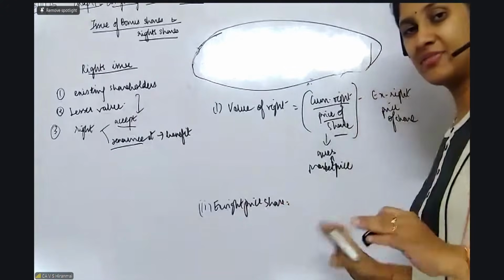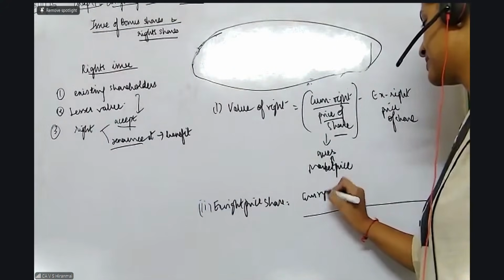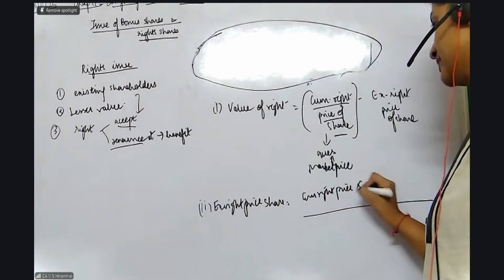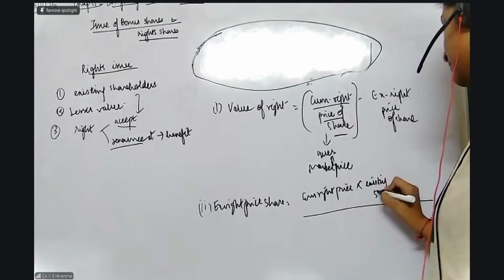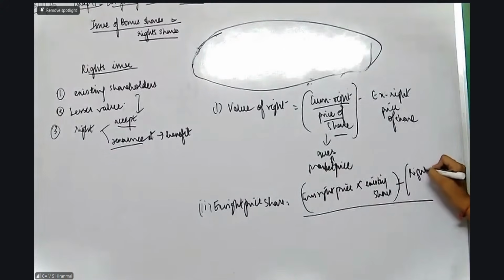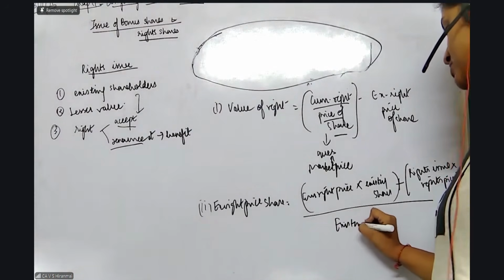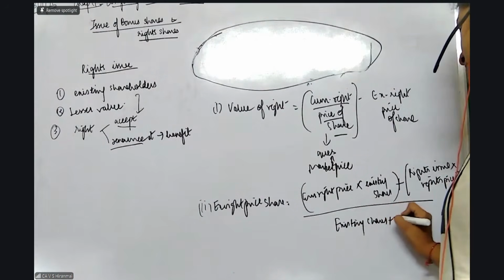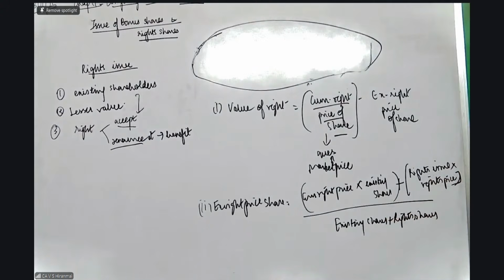is equal to, don't get afraid, simple only. Okay, you have one numerator, one denominator. Right price, that is this. You will again take it here into the existing shares plus whatever is the rights issue shares into the rights price, divided by existing shares plus right shares. Only the formula looks big. Very, very simple.